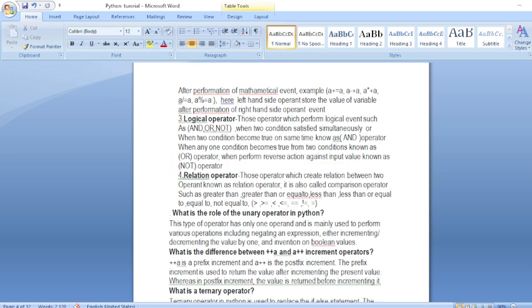Suppose you want two conditions to be satisfied simultaneously, for example in an interview or an exam. Suppose you have purchased 100 quantity of a product and the amount is 4000. Both conditions must be successful at the same time, so the and operator is used.